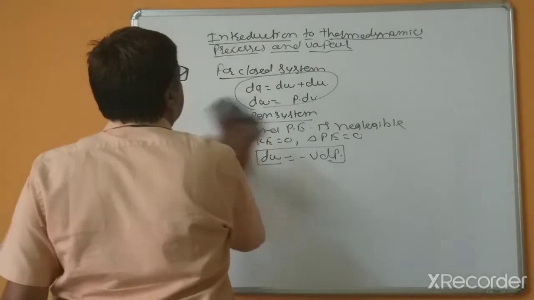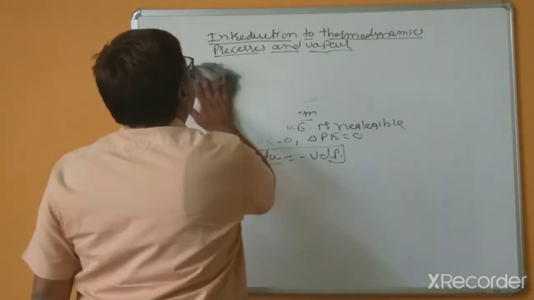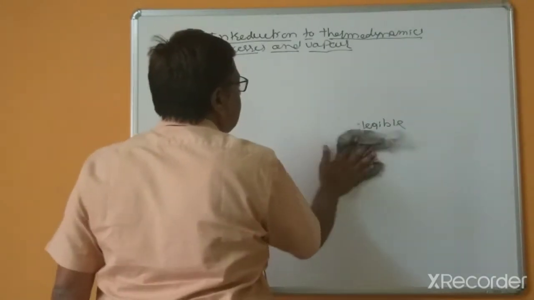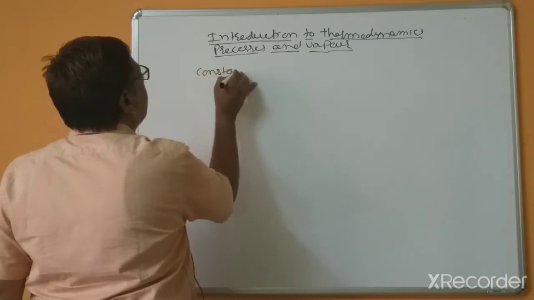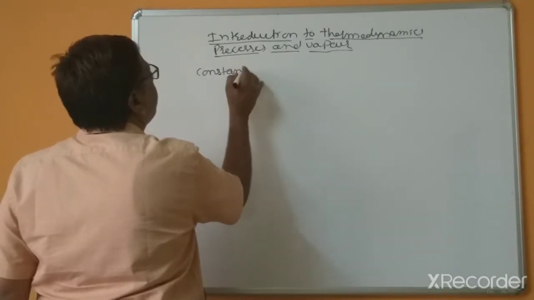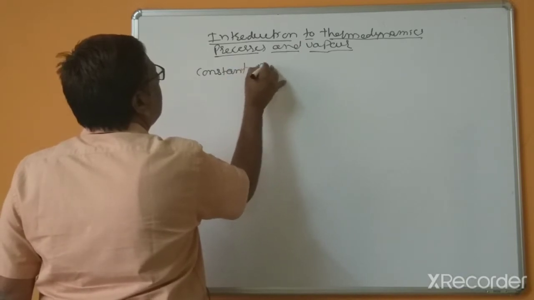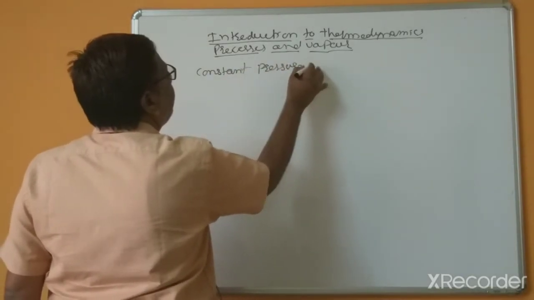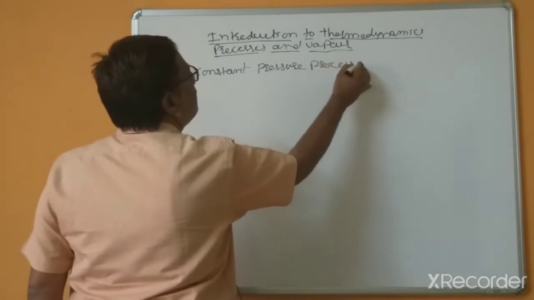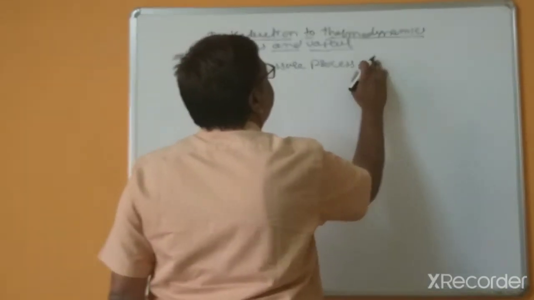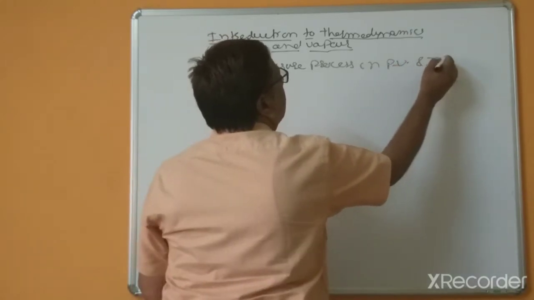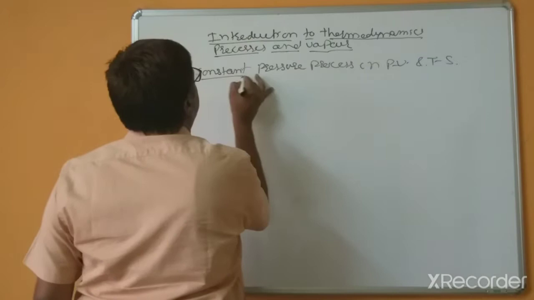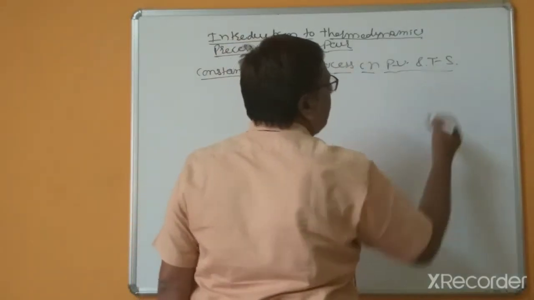Today, in 3 classes, we will see 3 processes and the problems related to them. The first process is the constant pressure process on PV and temperature versus entropy diagrams.